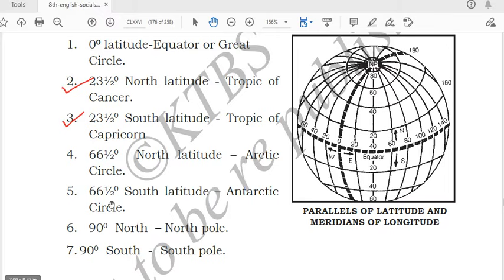Okay, 66 and a half degree south latitude will come over this place, and it is called the Antarctic Circle. And 66 and a half degree north latitude is called the Arctic Circle. 23 and a half degree south latitude is called the Tropic of Capricorn, somewhere over there. And on this side we have 23 and a half degree north latitude, called the Tropic of Cancer. 0 degree latitude is your equator or the great circle. So you should remember all these 7 points.